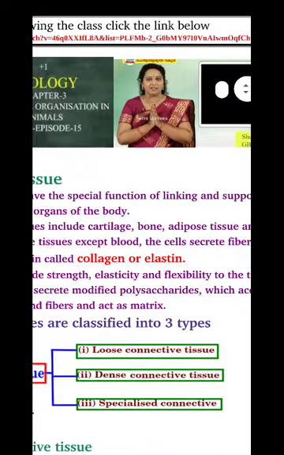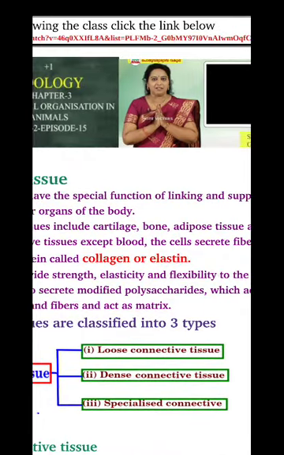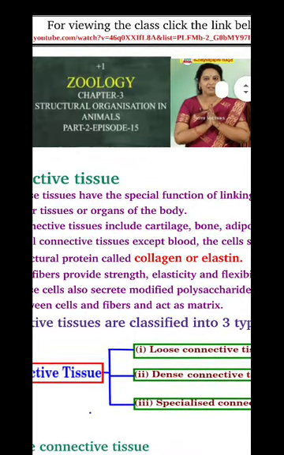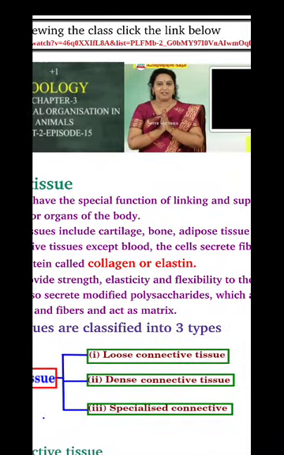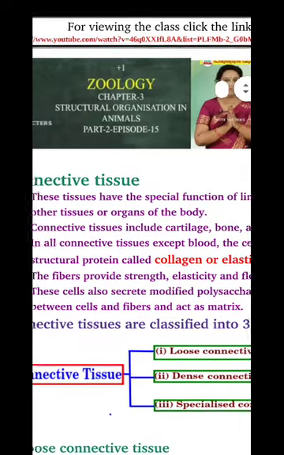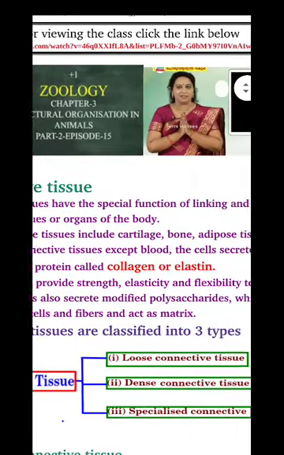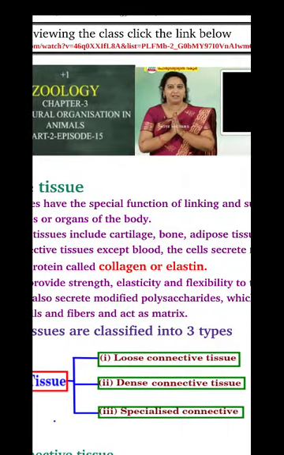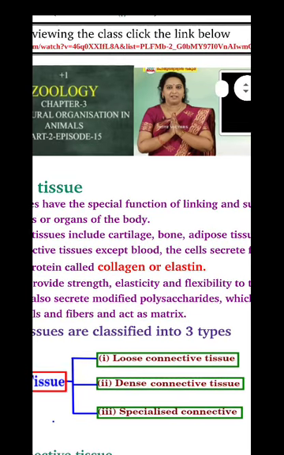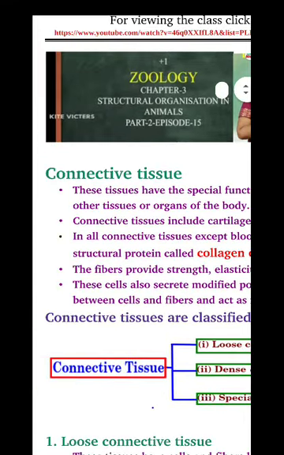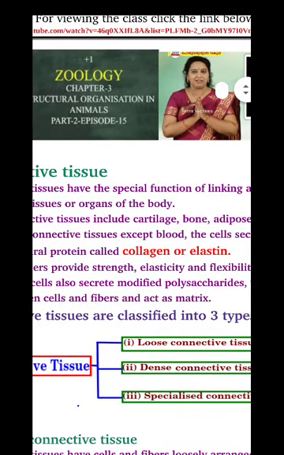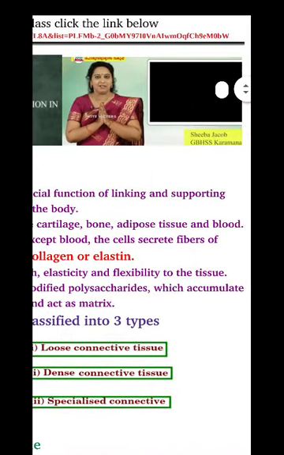we can find a protein. It is called collagen or elastin. Okay, so collagen or elastin is the structural protein found in which tissue? Connective tissue, except blood. No collagen or elastin in blood. Then, what's the other function? It provides strength, elasticity and flexibility to the tissue.